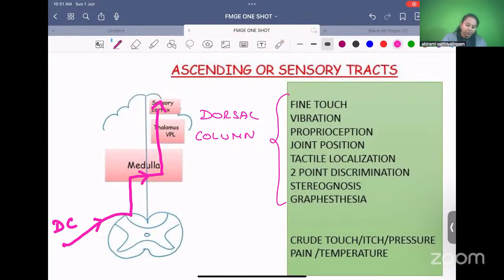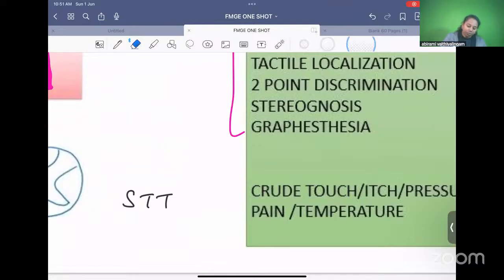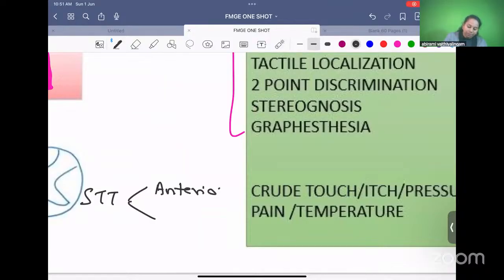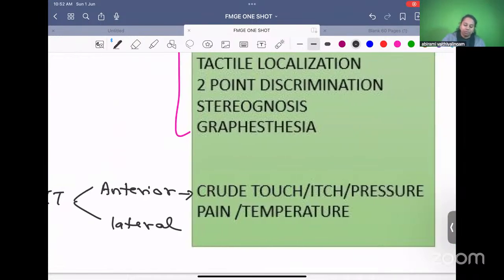What about the other one? Spinothalamic tract. Spinothalamic tract is of two types: anterior spinothalamic tract and lateral spinothalamic tract. Anterior spinothalamic tract carries crude touch, itching and pressure. Lateral spinothalamic tract carries pain and temperature. That is why sometimes together we call them the anterolateral spinothalamic tracts.